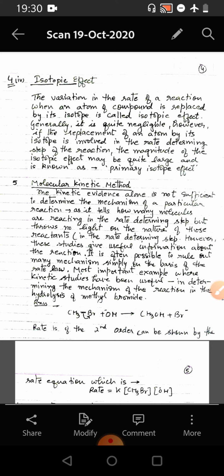Now we take the second example, the calculation of formal charge on each atom in HNO3. So the formal charge of hydrogen in HNO3 comes to be 1 minus 0 plus 1, that is 0. For formal charge of nitrogen, it is equal to 5 minus 0 plus 4, that is 1. And the formal charge of oxygen A is 6 minus 4 plus 2, that is 6 minus 6, comes to be 0.